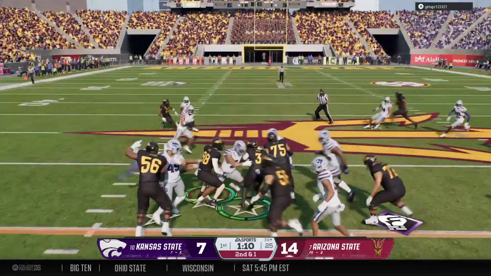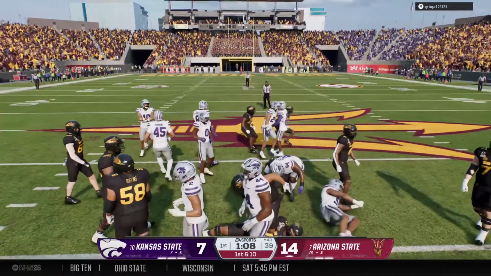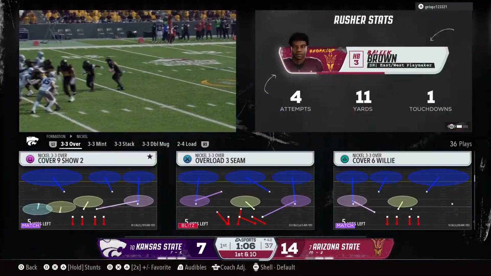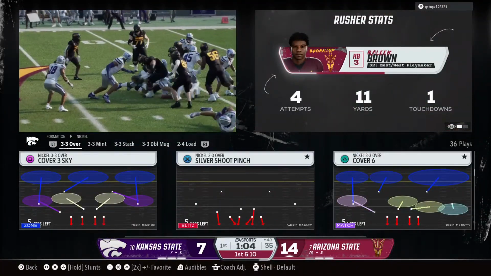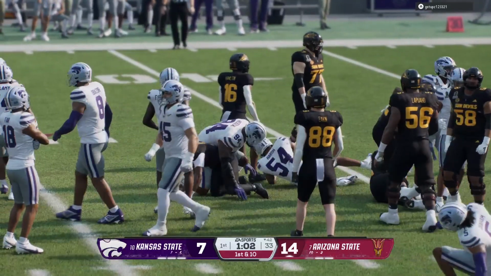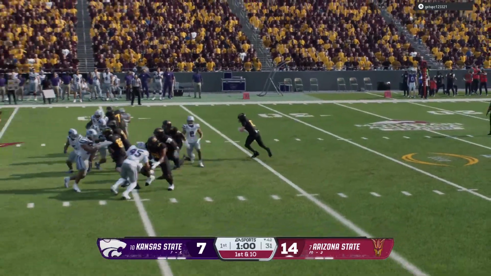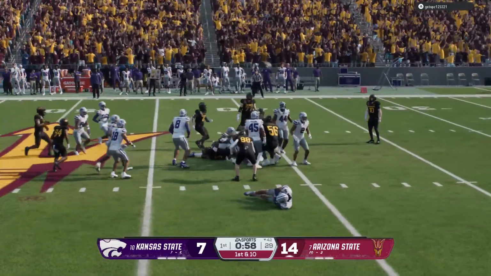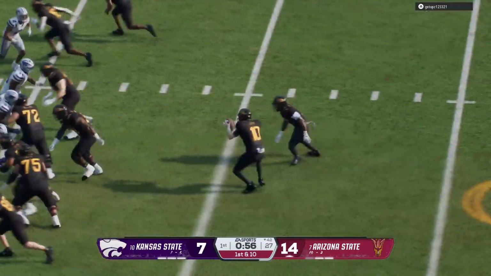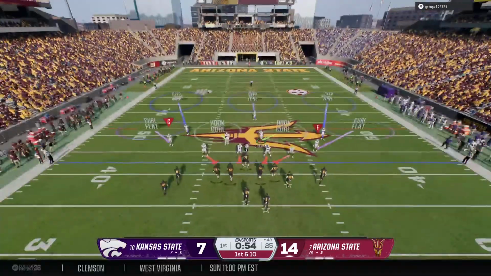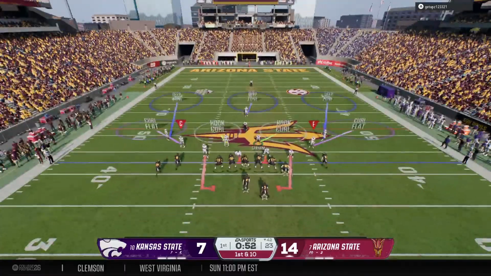Nice play. And the Sun Devils pick up enough yardage for a fresh set of downs. Just what a great battle here at the line of scrimmage. Good push by the offensive line, and the back does enough to be able to pick up the first down. The clock is running, last minute in a very entertaining first quarter of play.